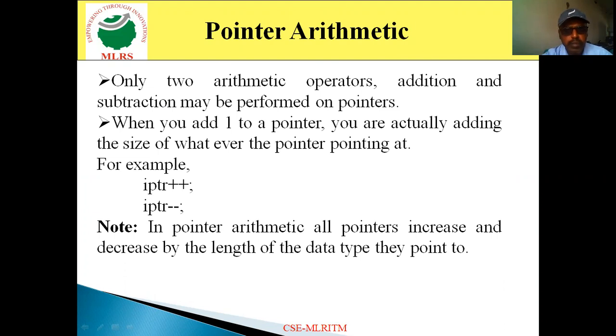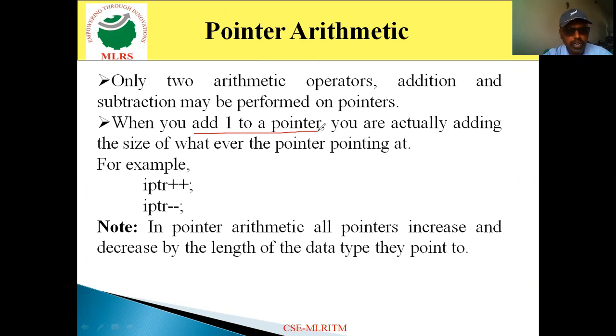You can perform arithmetic operations using pointers, like addition, subtraction, multiplication, division, increment, decrement, whatever operations you want to perform on the pointers. For example, here we have a look at how to perform arithmetic operations on pointers. If you want to add one value to a pointer, you can add one.